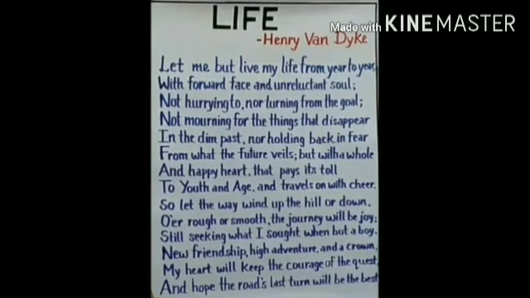So let the way wind up the hill or down, over rough or smooth, the journey will be joy, still seeking what I sought when but a boy. New friendship, high adventure and a crown. My heart will keep the courage of the quest and hope the road's last turn will be the best.